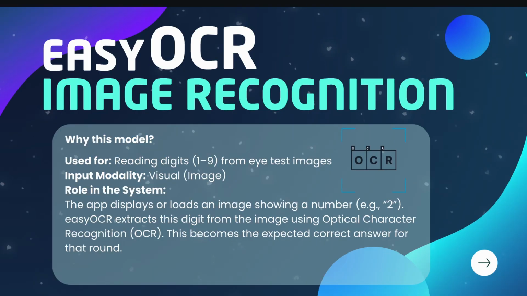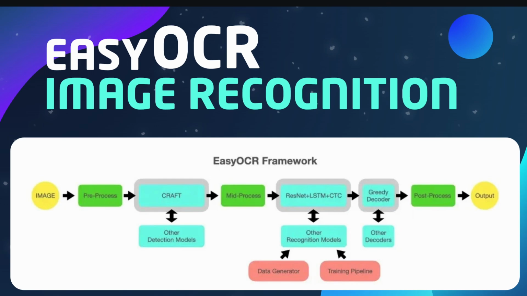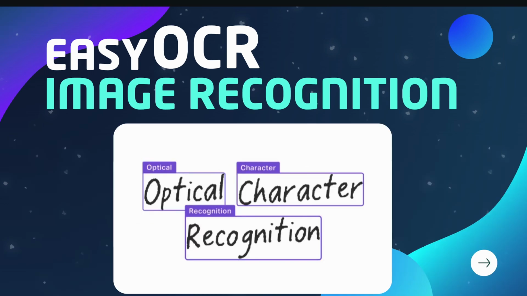Now, let's look deeper at our first component. We chose EasyOCR for its excellent performance with digit recognition. It processes the eye test image to extract the digit that the patient needs to identify. The framework uses a combination of detection models, recognition networks, and decoders to accurately identify text in images, which is perfect for a use case of reading simple digits between 1 and 9. Here is the framework, and here is the optical character recognition demonstration.